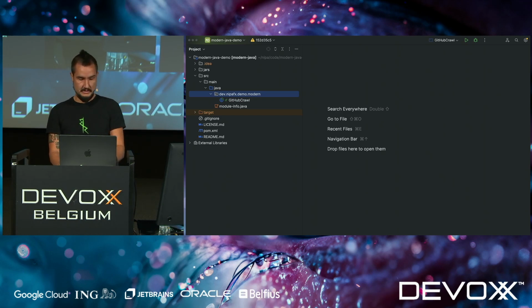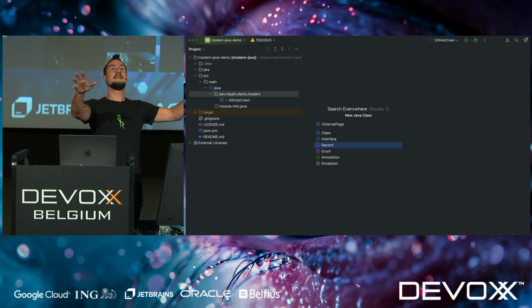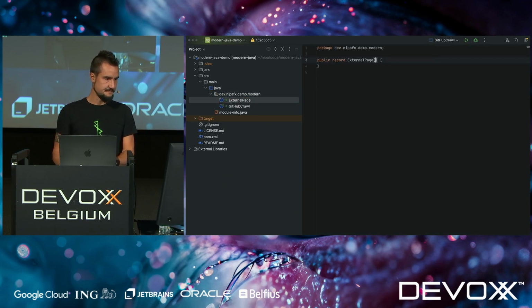And we're going to start with the domain model, as I mentioned. So let's start by creating the first record. I want to start with an external page, meaning some of the GitHub pages linked to some other page, maybe Wikipedia, maybe a project page. We're going to stop crawling there, but we still want to register that page. Those pages all have a URI.